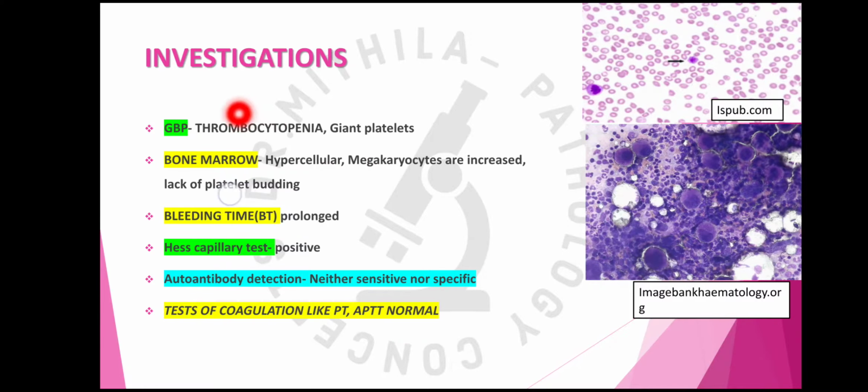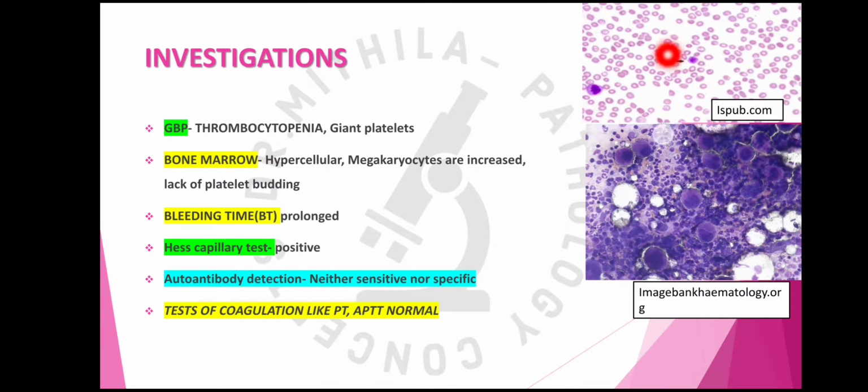Now about the investigations, again these are very important. First of all we do the general blood picture. We make a peripheral smear, stain it and see. First of all thrombocytopenia will be seen. The platelet count will be decreased. Normal platelet count is 1.5 to 4 lakh per cubic mm, and by the automated analyzer we do the platelet count and it will be decreased.